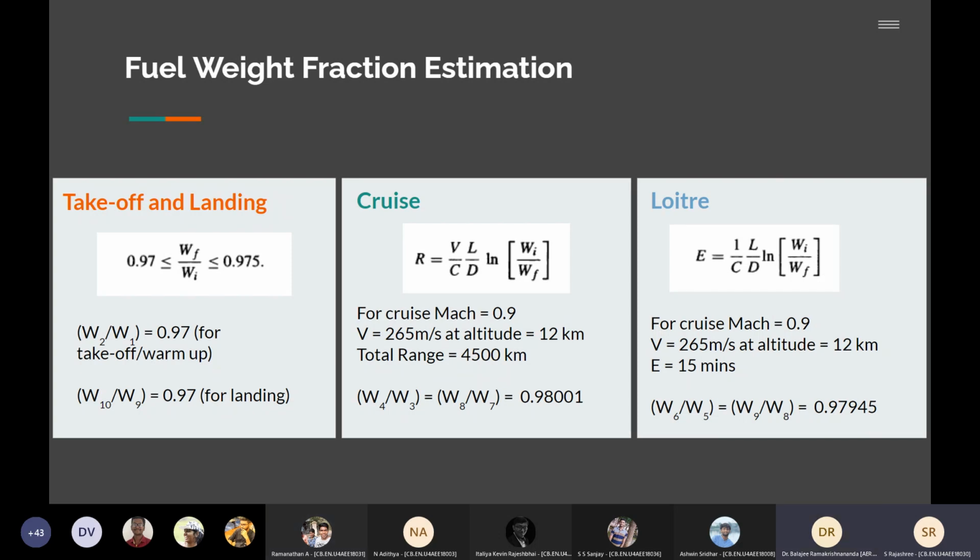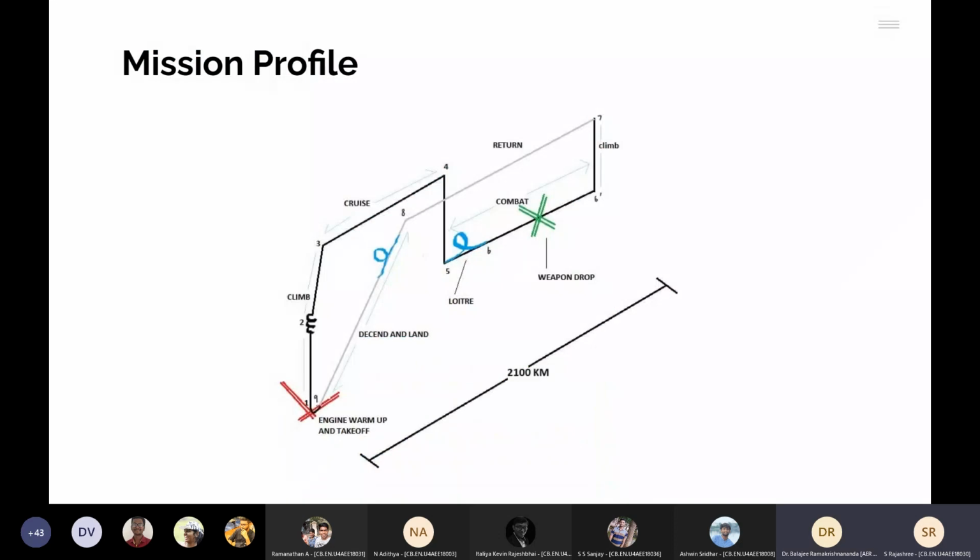Why not? Because after dropping payload, you may sometimes have to dash at 1.5. Yes, sir. But we tried to calculate the time it takes to climb with the maximum climb rate of 30 meters per second, and it took barely 80 to 100 seconds from 9 to 12 kilometers. So I thought it was a little inconsequential. No, no, no.